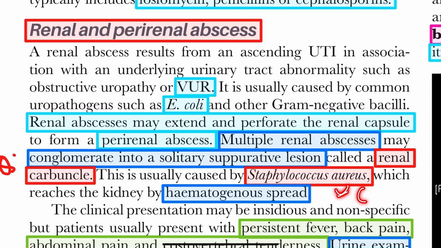Very important, it's not because of E. coli. Carbuncle is Staph aureus, and it spreads through the hematogenous route.